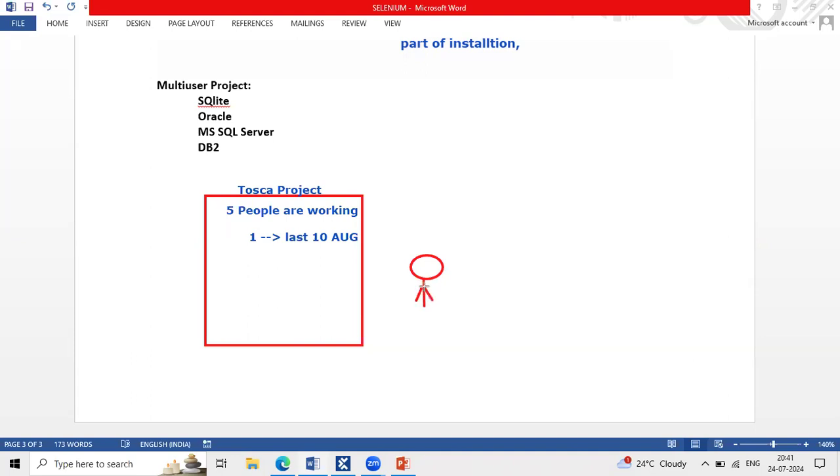And after getting an opportunity, he has to start the work, right? Already project is created. Totally how many persons are working? 5 persons are working. Recently this person joined. So if this person wants to start with automation, then this person is responsible to create the project using use existing repository. Clear? What is the meaning of existing repository? We'll just create a use existing repository.